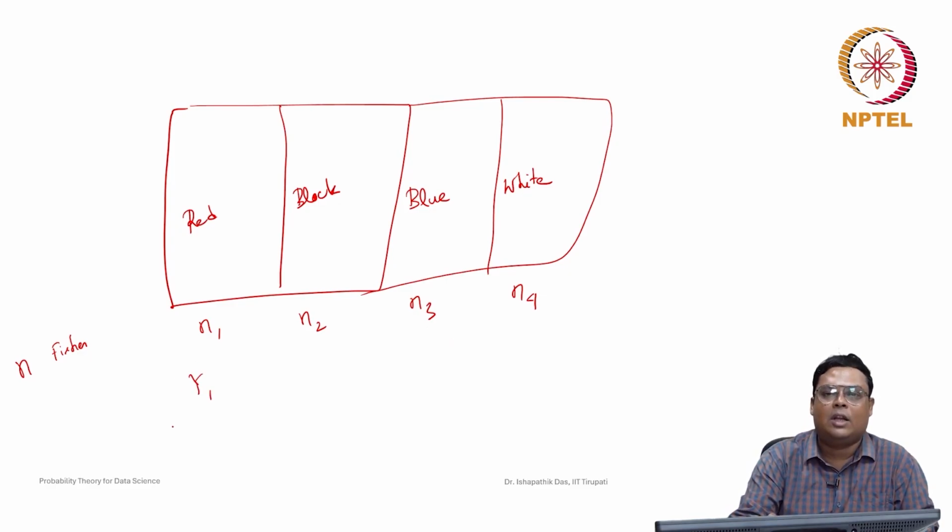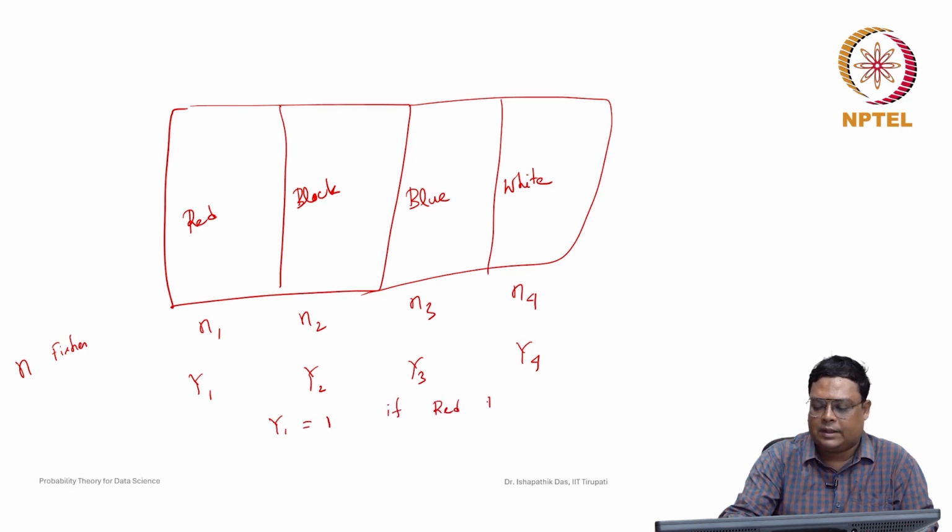Suppose y1 is the random variable if it is category 1, y2 is the random variable if it is category 2, y3 if it is category 3, and y4 if it is category 4. So we define y1 equal to 1 if a red fish is observed. If you draw one fish from the pond and you see that it is a red fish, then we denote y1 equal to 1, otherwise 0.